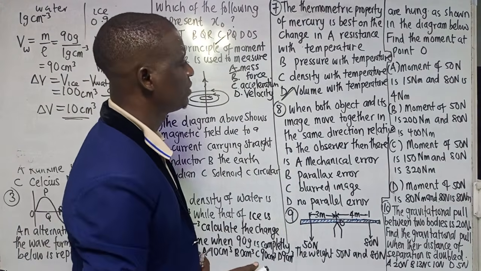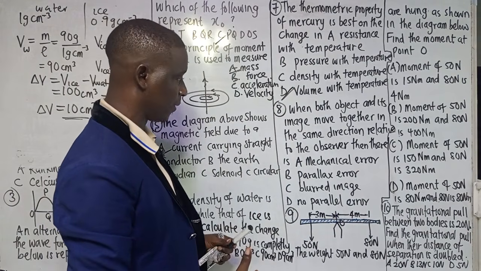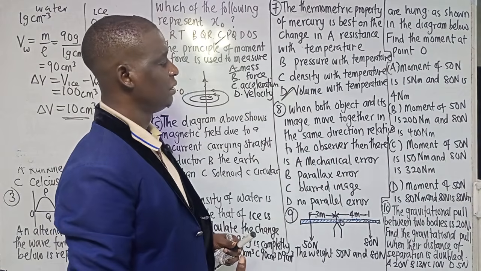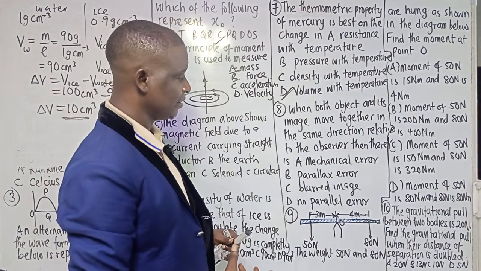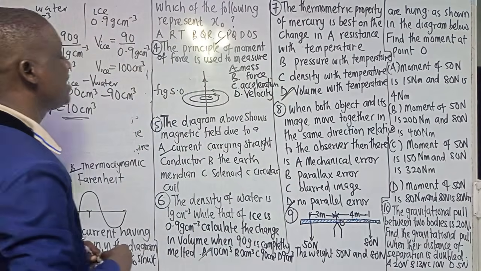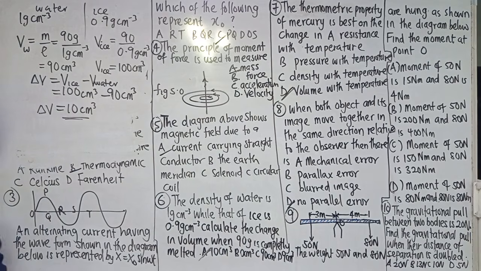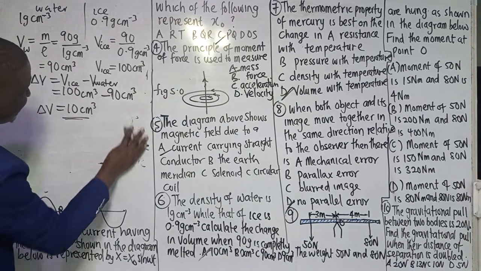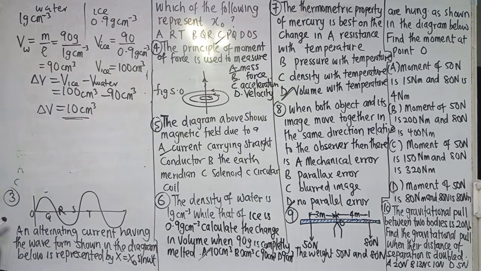When both object and image move together in the same direction relative to the observer, then there is what? No parallax error. When the image is not moving together with the object, it is probably perpendicular to the object.